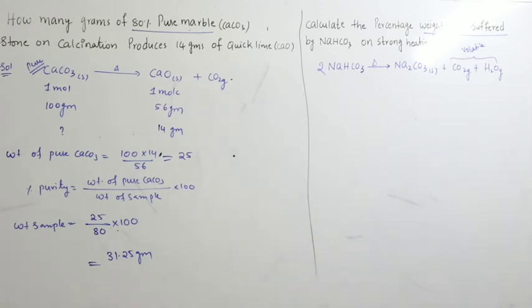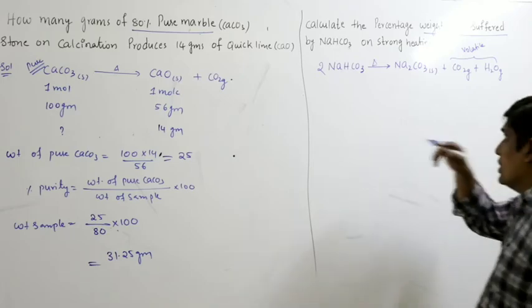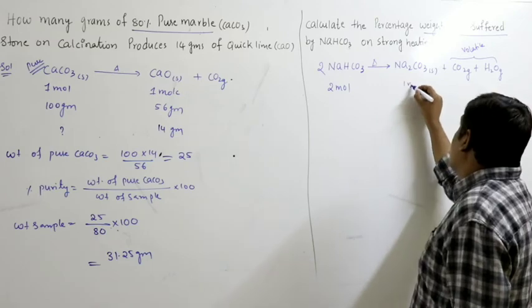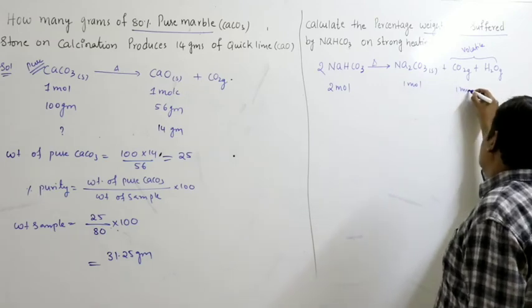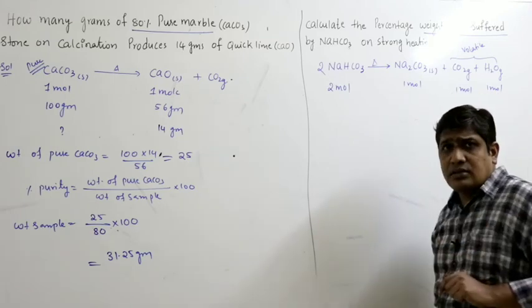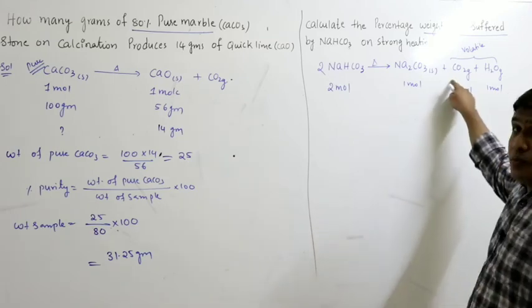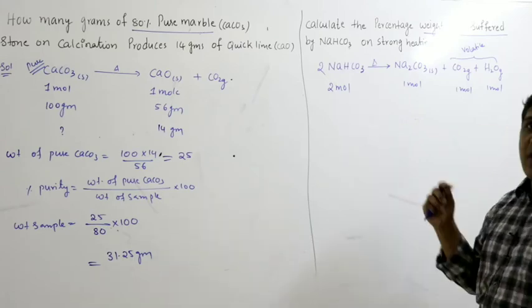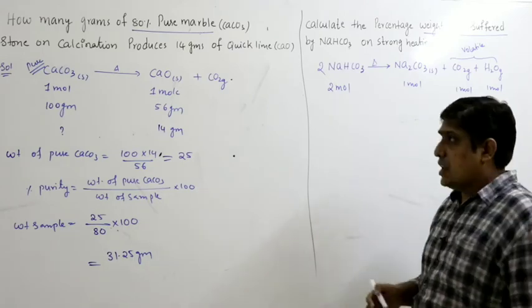Calculate the percentage weight loss suffered by sodium bicarbonate on heating. So when you take 2 moles of sodium bicarbonate, you will get 1 mole of CO2, 1 mole of water. The weight loss is because of loss of water and CO2 in the form of vapors. They escape into atmosphere on heating.